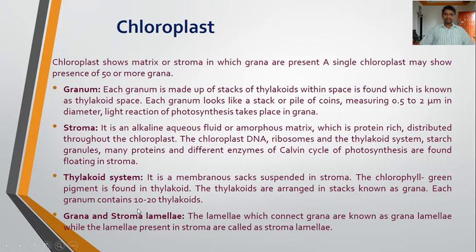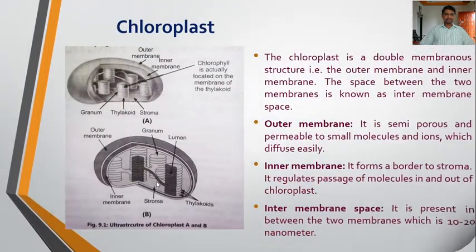Each granum contains 10 to 20 thylakoids, and these thylakoids are arranged in stacks like a neat pile of coins, known as the grana. Now next, this is the grana and stroma lamellae. The lamellae which connect grana are known as grana lamellae, while the lamellae present in stroma are called stroma lamellae. So these are the connections that interconnect the individual granum to each other.